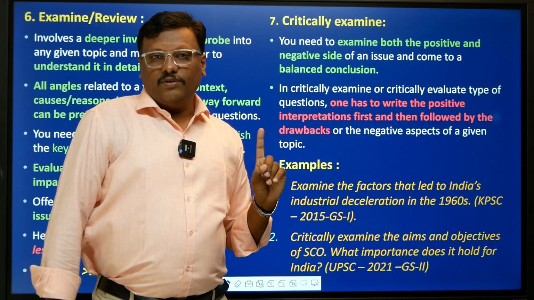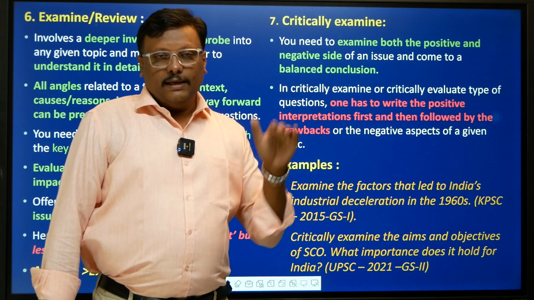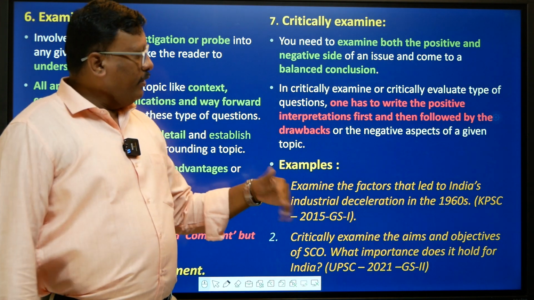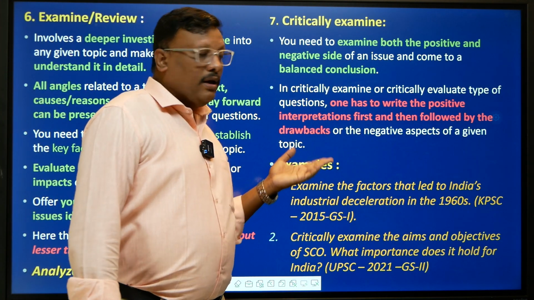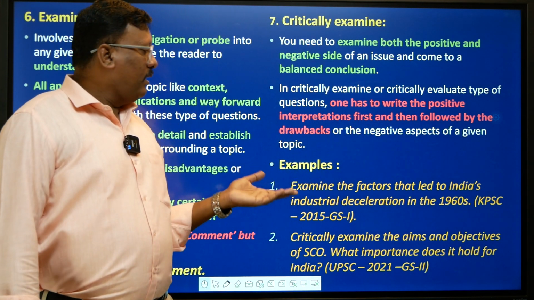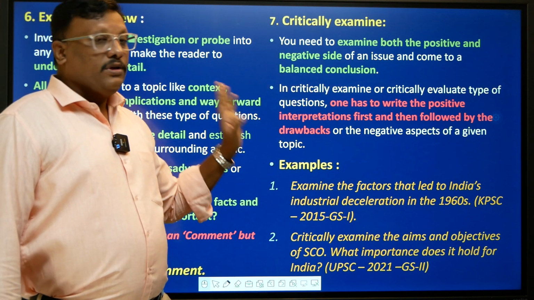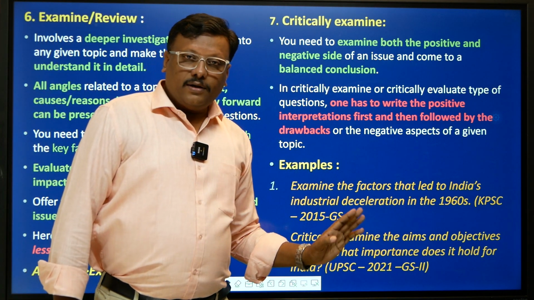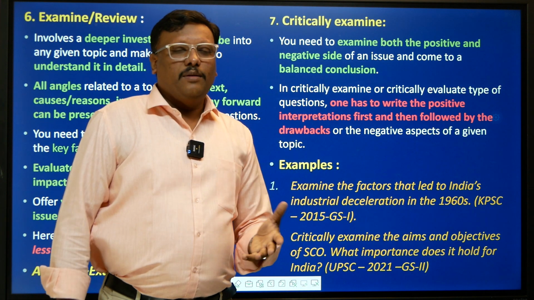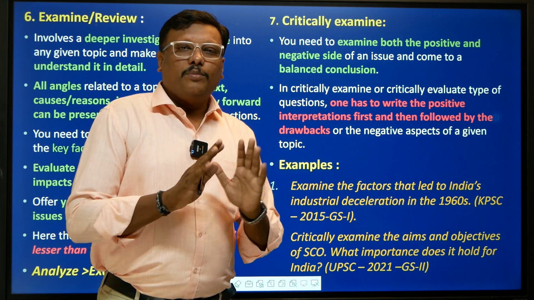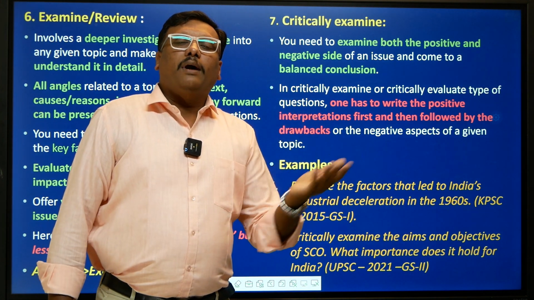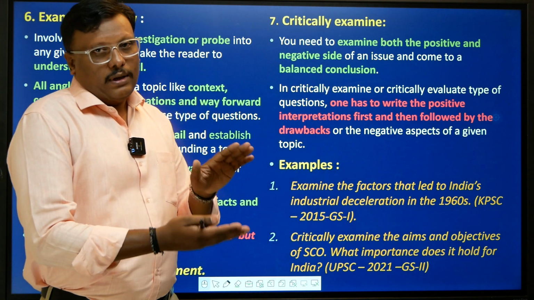So that is the rule you have to follow. First you write the positive interpretations, A, B, C, D, E, F. Then you talk about the drawbacks, or the negative aspects of a given topic. Then you arrive at a particular conclusion. You're not providing a verdict, but you're trying to provide a balanced conclusion to close your answer, right?